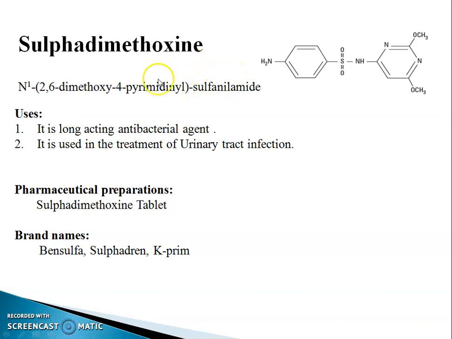Uses: it is a long-acting antibacterial agent and is used in the treatment of urinary tract infection. Pharmaceutical preparation: sulfadimethoxine tablet, brand names Bensulfa, Sulfadren and Capril.